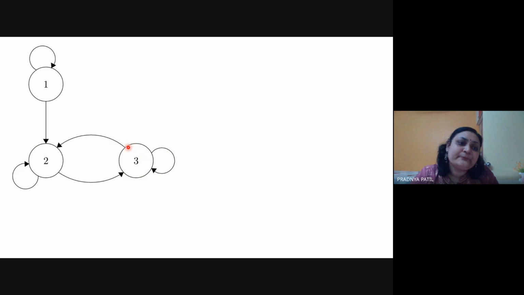However, suppose node 1 to 1, 1 to 1, I have shifted many times, but at a certain point I shift from 1 to 2. Once I have left node 1, I would not be able to come back to it. There is no incoming link to this node 1. So this node is called a transient node, and these two nodes are called recurrent nodes. So whenever there is a transient node in your Markov network, your network is a reducible Markov network. That means it is not possible to move between all nodes in your network.